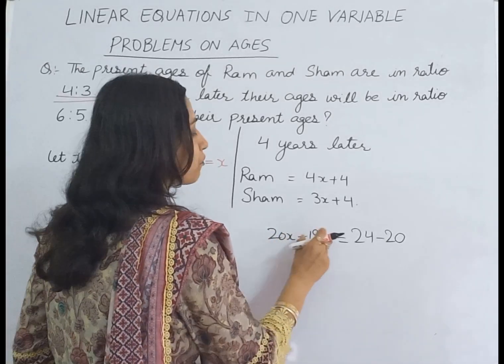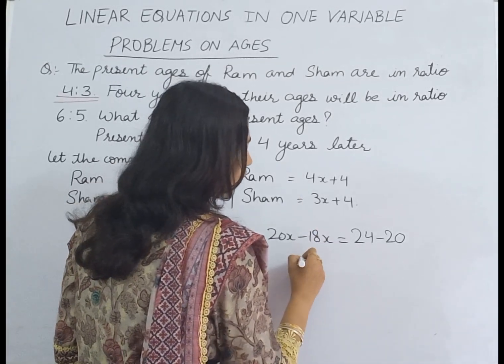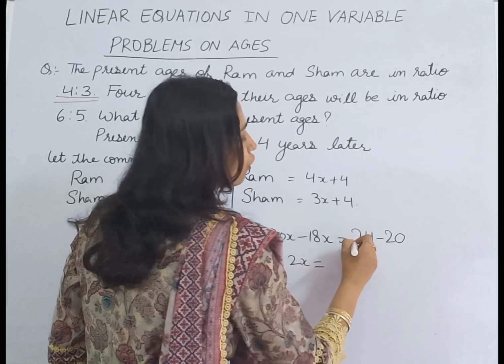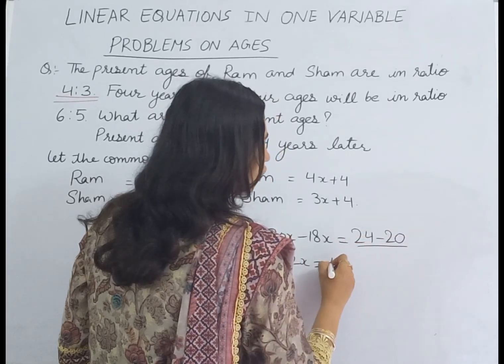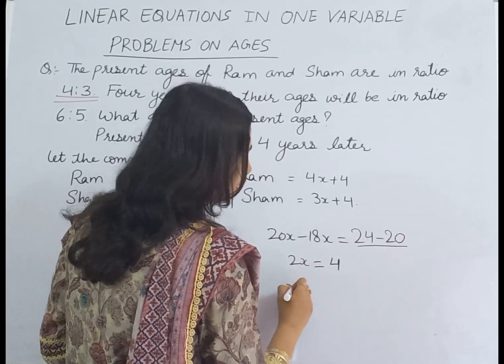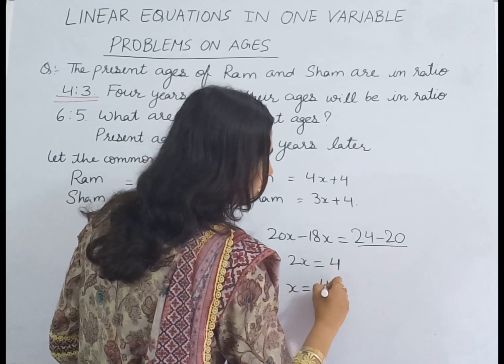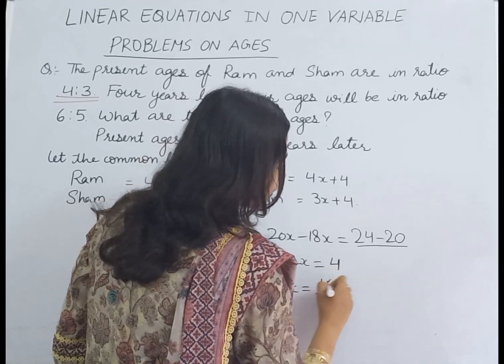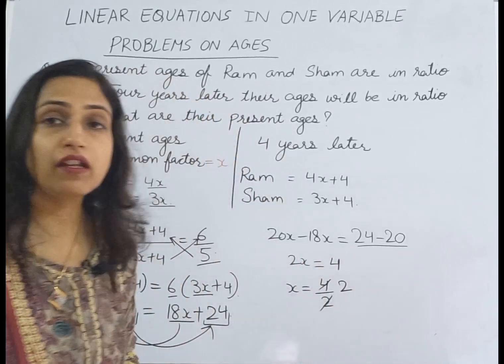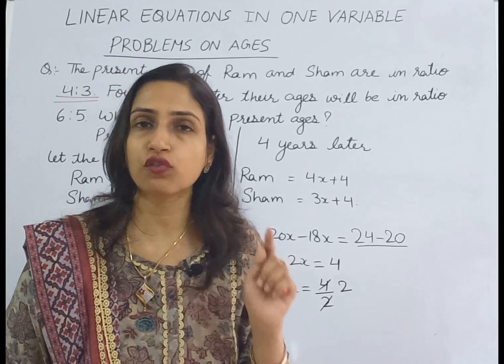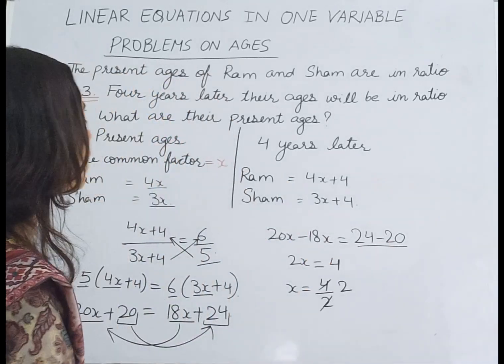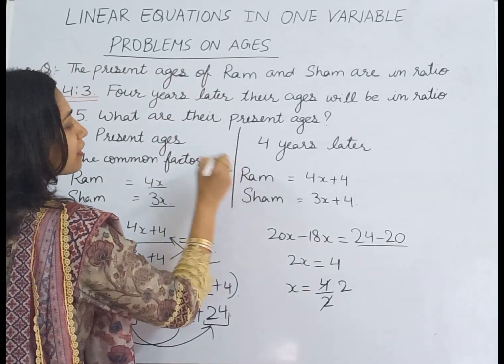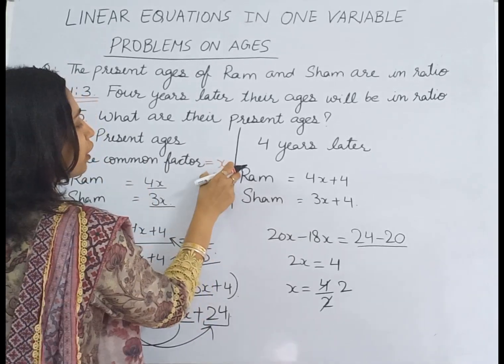And 20x minus 18x is 2x, is equal to 24 minus 20, which is 4. And the value of x comes out to be 4 divided by 2, that means 2. So here the value of x has come out to be 2. And x is our common factor, and its value is 2.